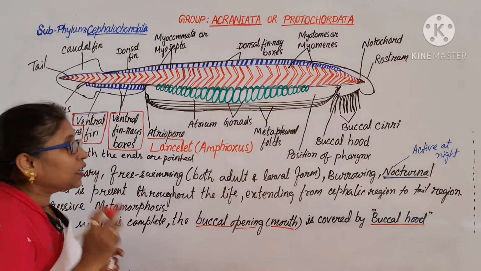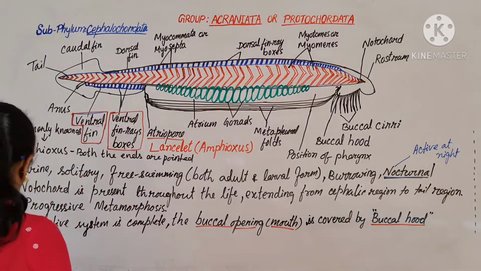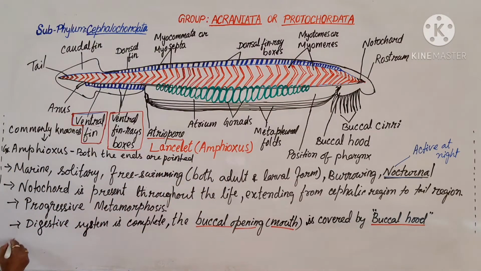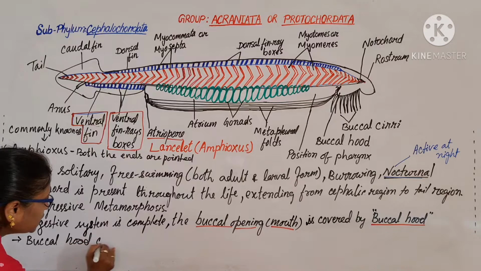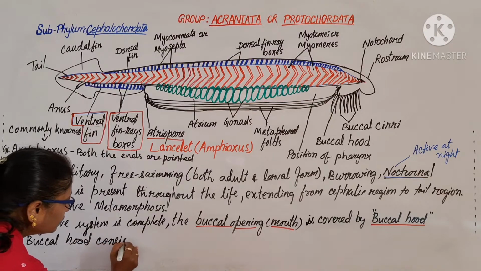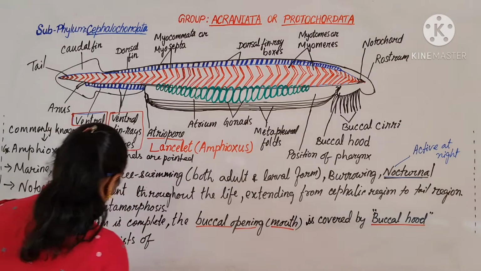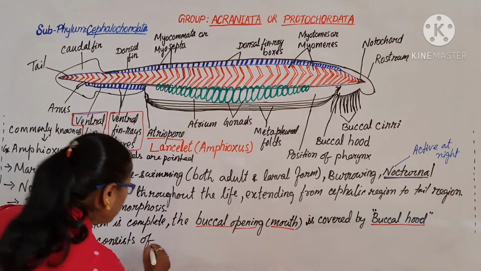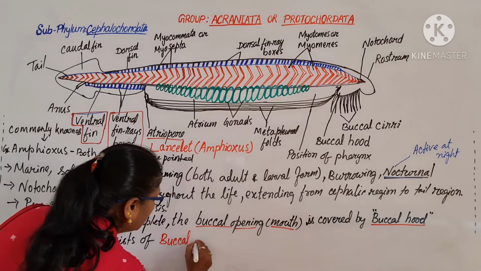Buccal hood consists of buccal cirri. What are cirri? The hair-like structures. Buccal means related to the mouth.